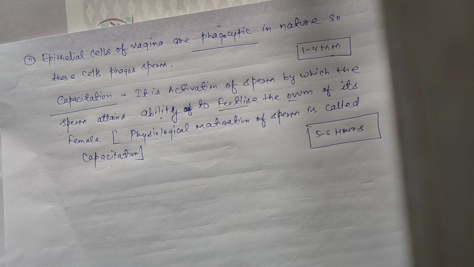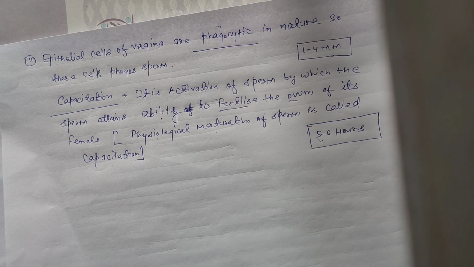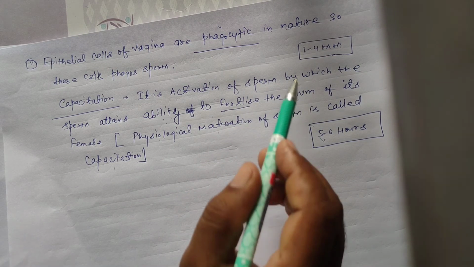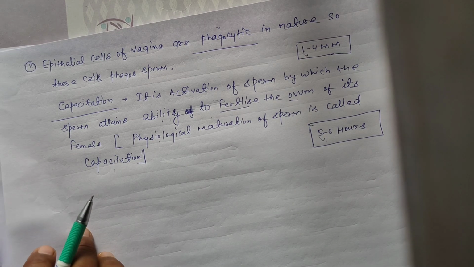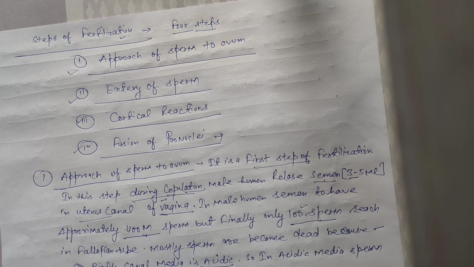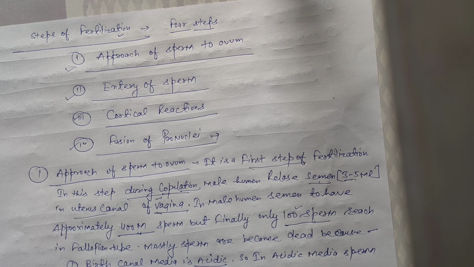Some specific points: capacitation timing is 5 to 6 hours in healthy male humans. Capacitation means ability to fertilize the ovum. Second, motility of sperm per minute is 1 to 4 mm. Next is amount of semen or seminal fluid, 3 to 5 ml in a single time.